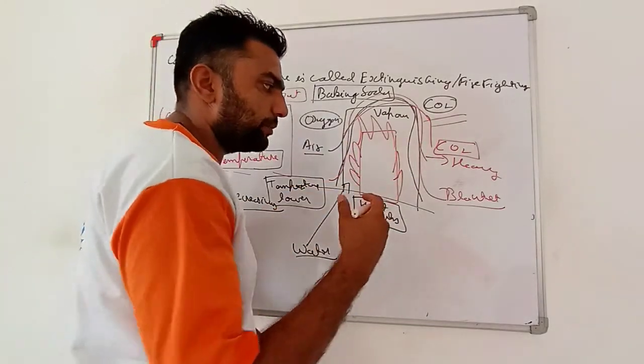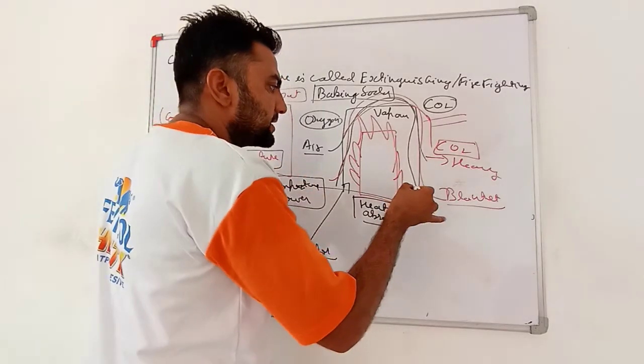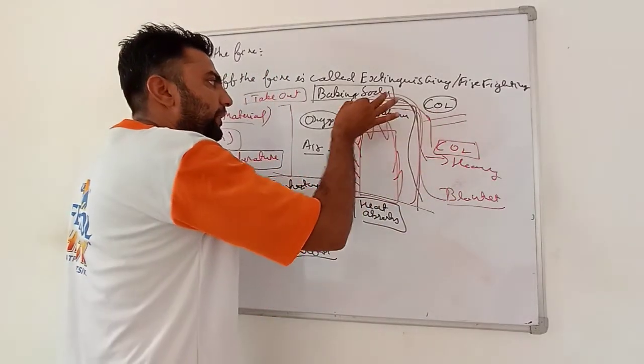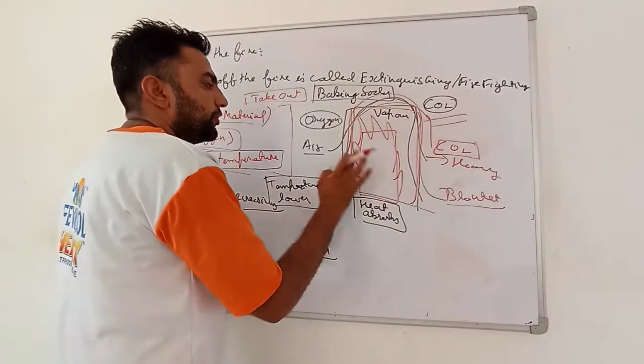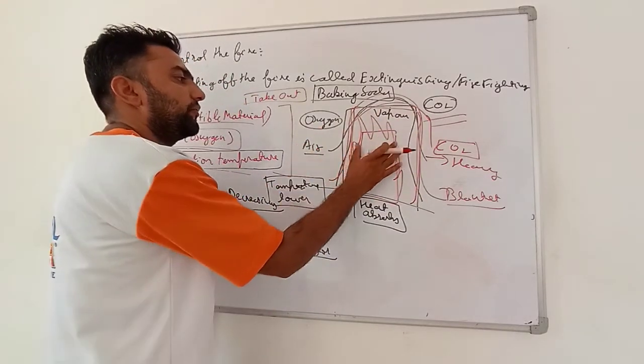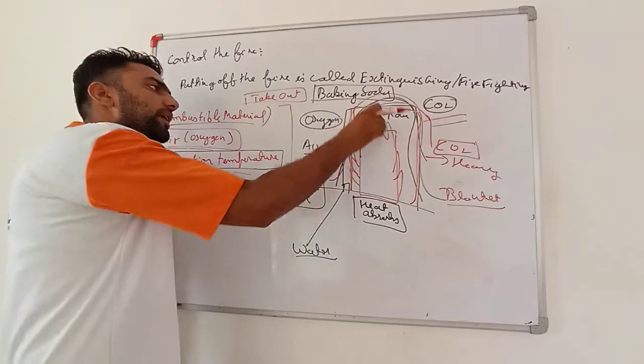Moreover, if any person catches fire, you can just wrap that person in a blanket or any clothes. By wrapping him or her, you have created a barrier between the air and the fire on the burning person, and the fire stops.